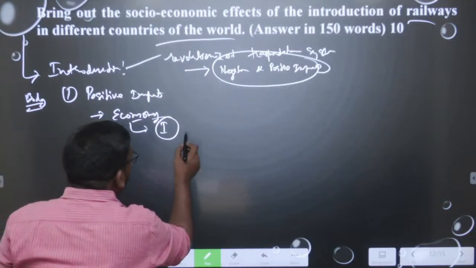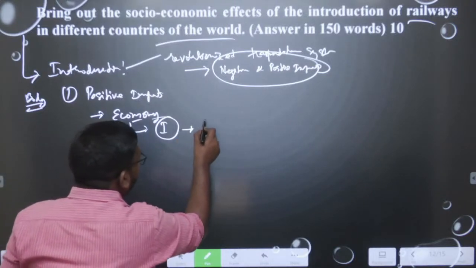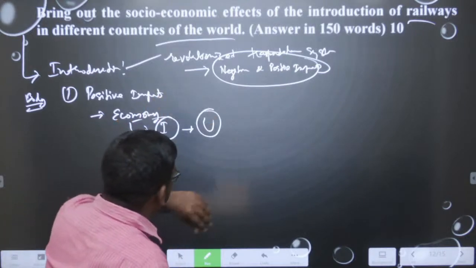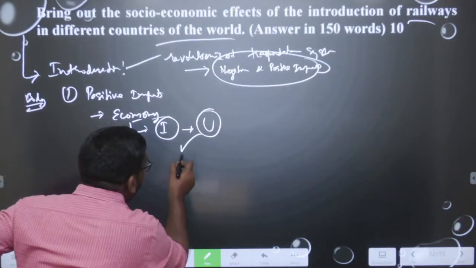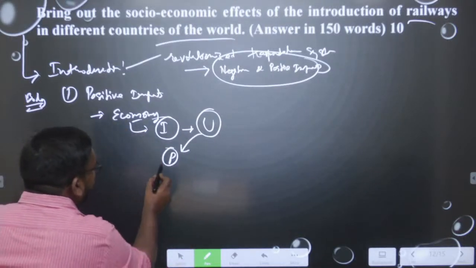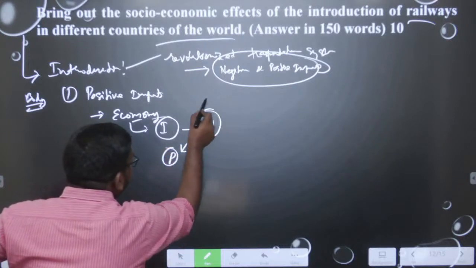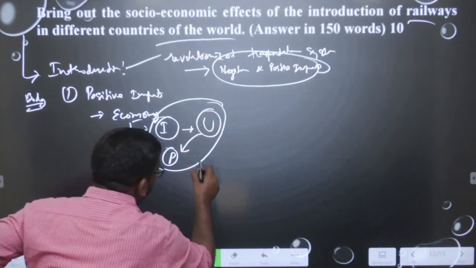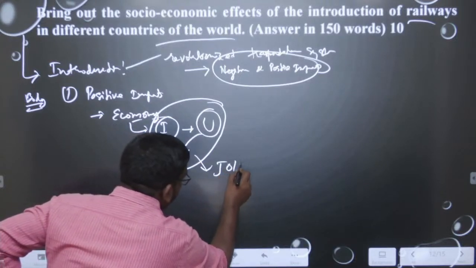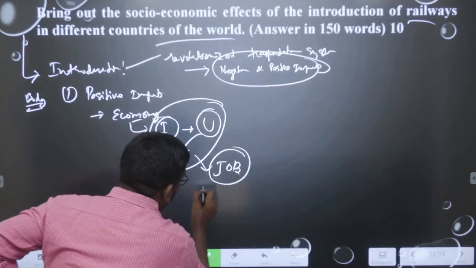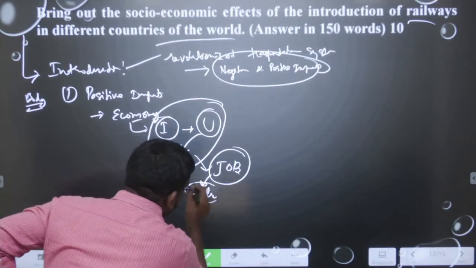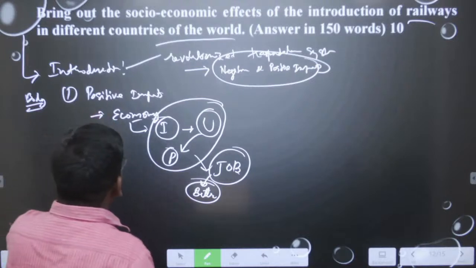Industrialization will lead to urbanization. From urbanization we will have population growth. Then there will be more urbanization and industrialization. All these things will lead to job opportunities. So, the people have jobs, and they will now have a better lifestyle.